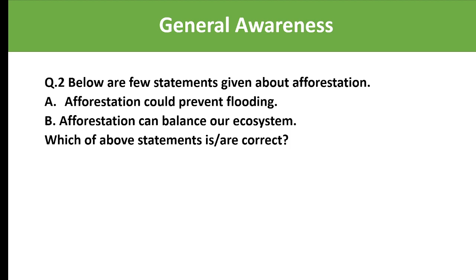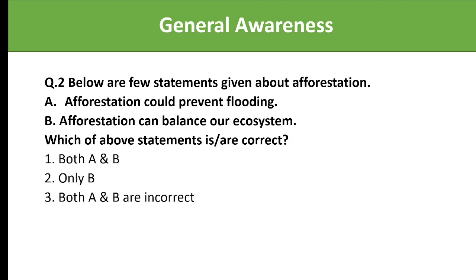Statement A says afforestation could prevent flooding. It's true, and afforestation can balance our ecosystem. And the options are both A and B, only B, both A and B are incorrect, only A. And the right answer is both A and B are correct. That is, afforestation could prevent flooding and can balance our ecosystem.